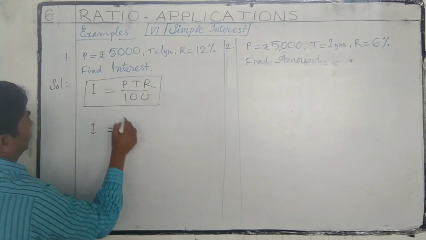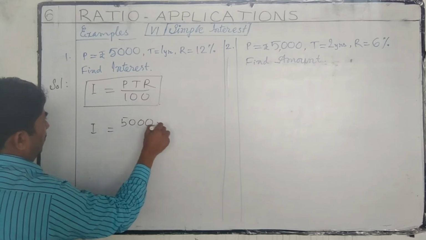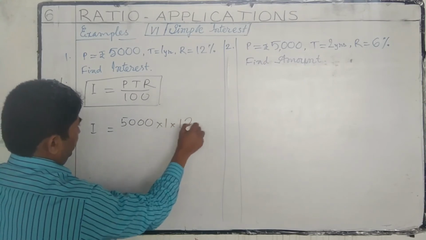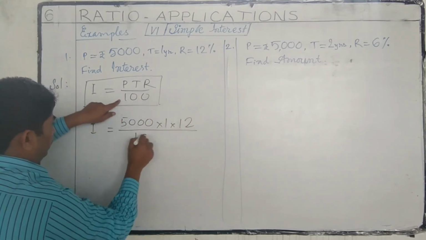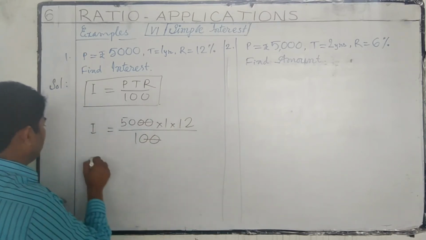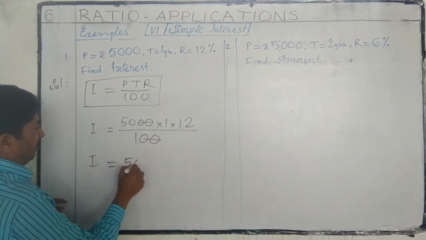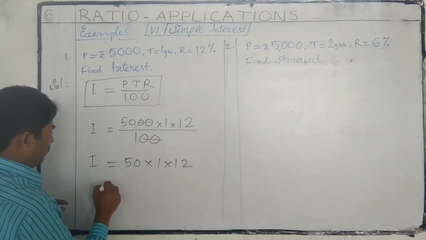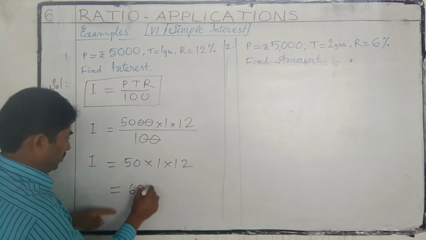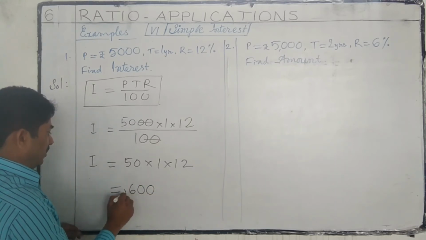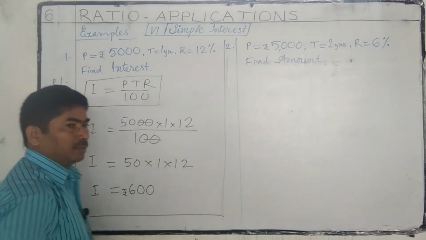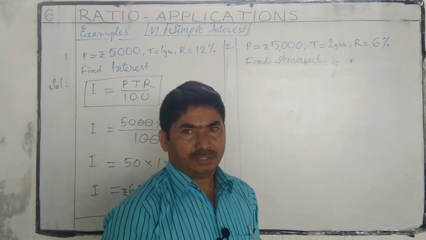I is equal to principal 5,000 rupees, time 1 year, rate of interest 12 by 100. Two zeros get cancelled. I is equal to 50 into 1 into 12. So 12 fives are 60. You have to write this 0. 600 rupees is the interest.